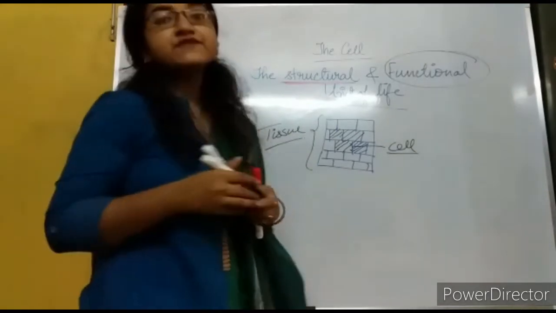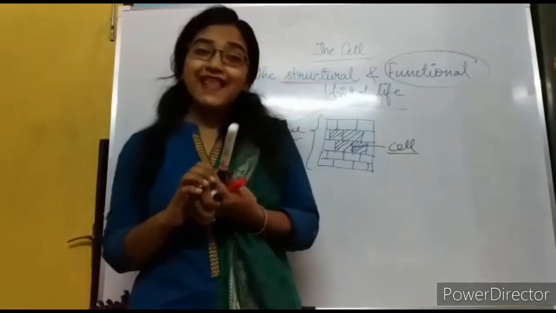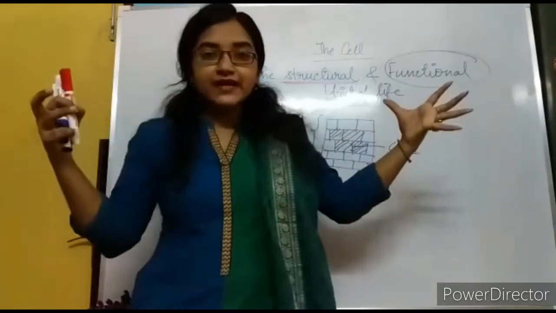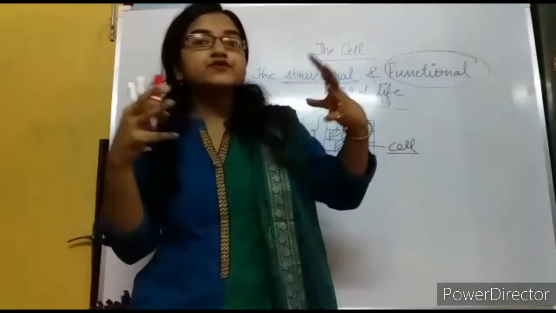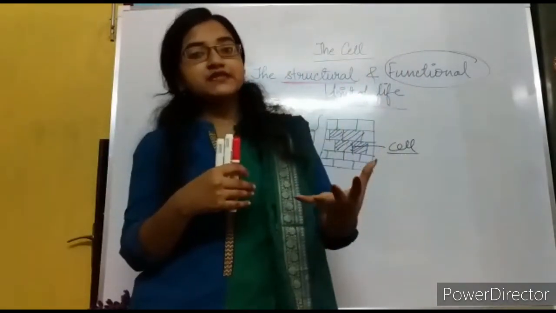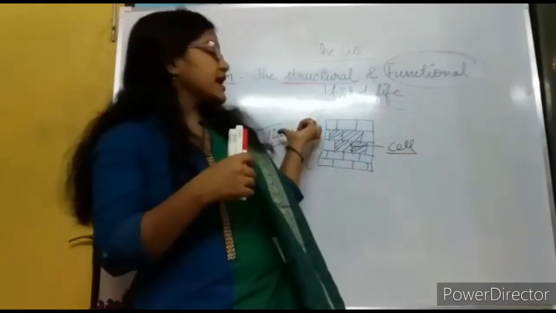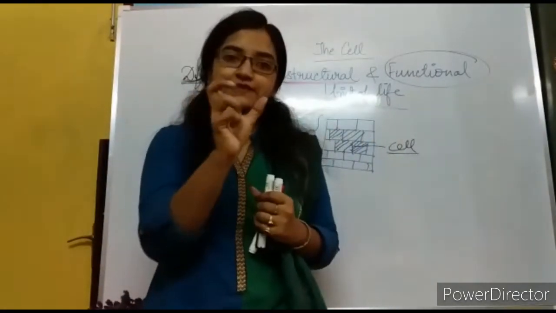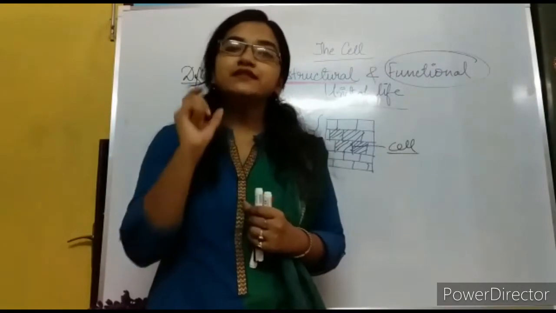That means we got two things over here, cell and tissue. When it is composed of too many cells that accompany each other in a place, they can be of the same size or different sizes, they are known as tissue. That means tissue is a group of cells performing a similar function. So that is a tissue.